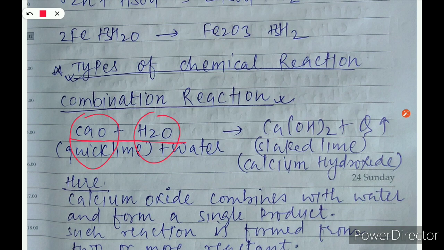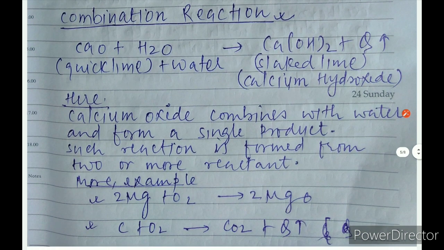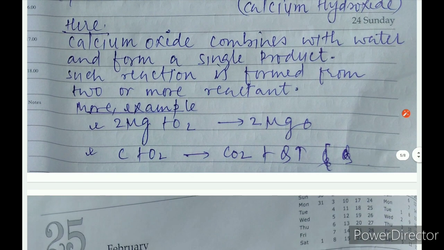See here, slaked lime, calcium hydroxide, and it evolves a high amount of energy. You know guys, this kind of reaction is also called an exothermic reaction. Calcium oxide combines with water and forms a single product, and such a reaction forms with two or more reactants. Here you can see two or more reactants make one product.